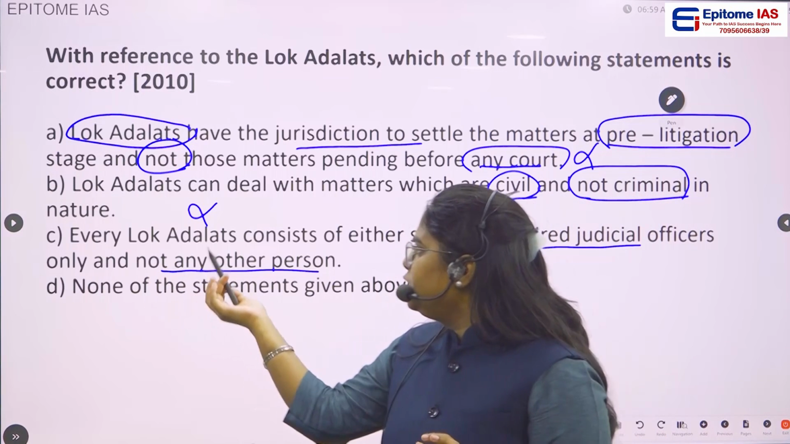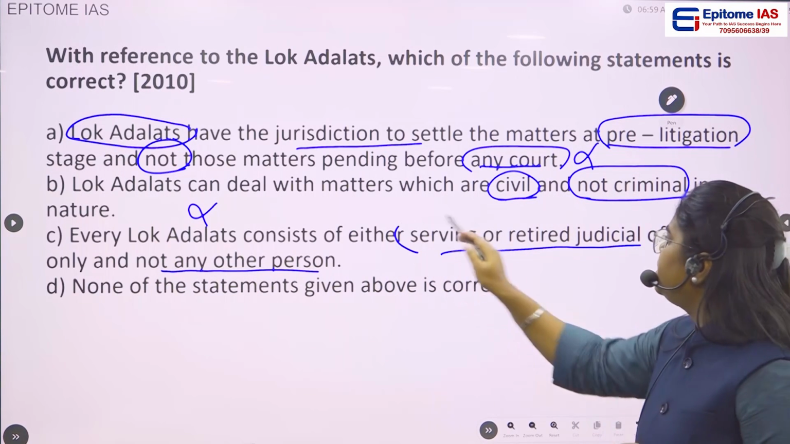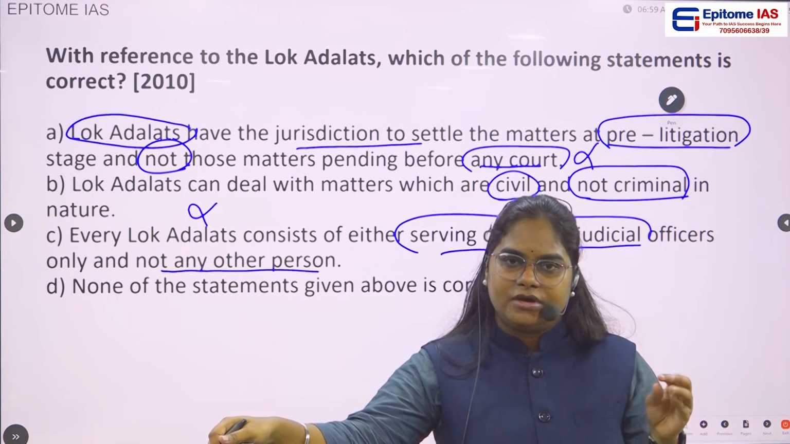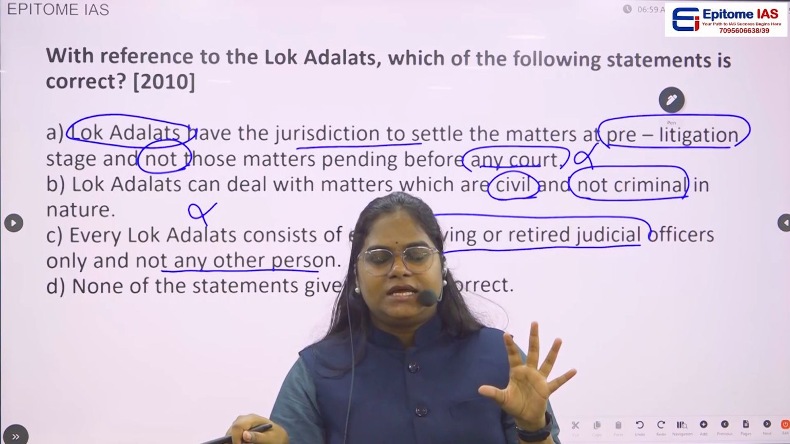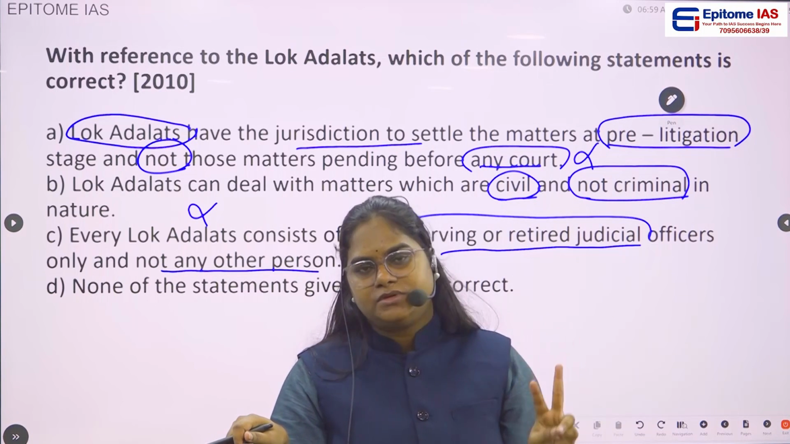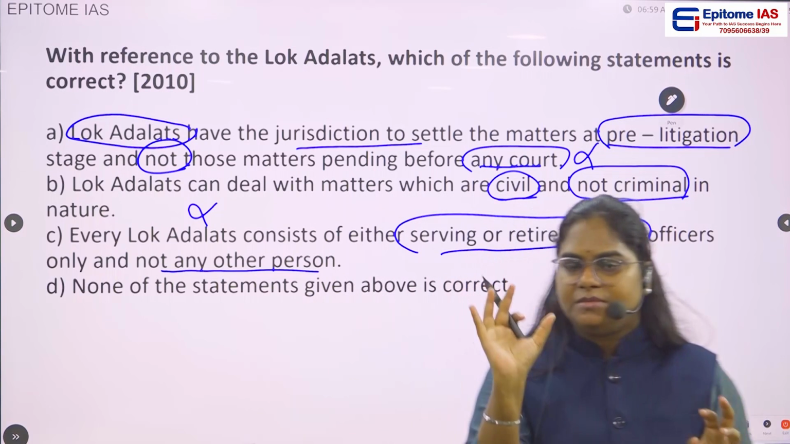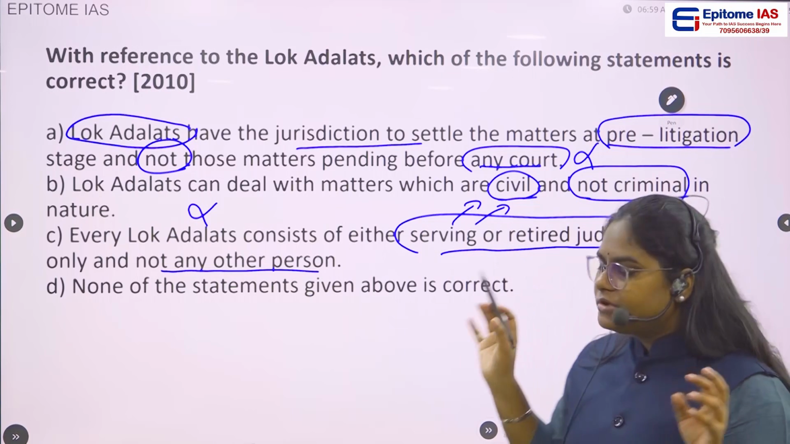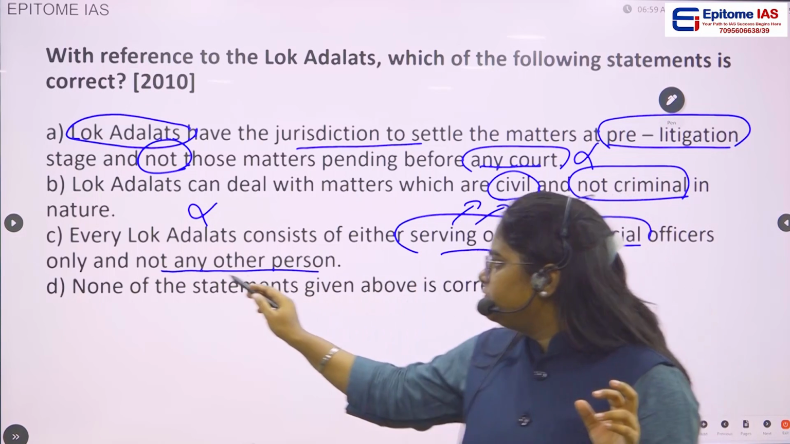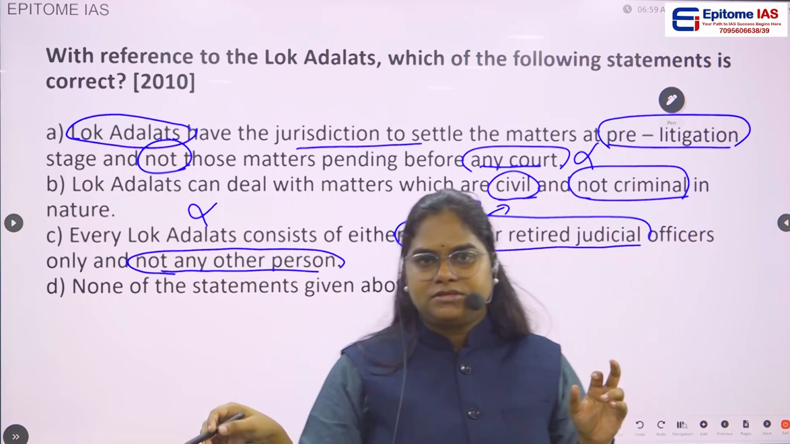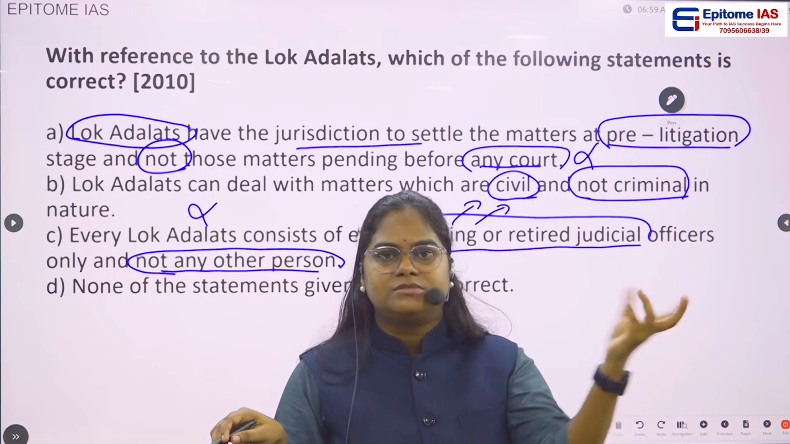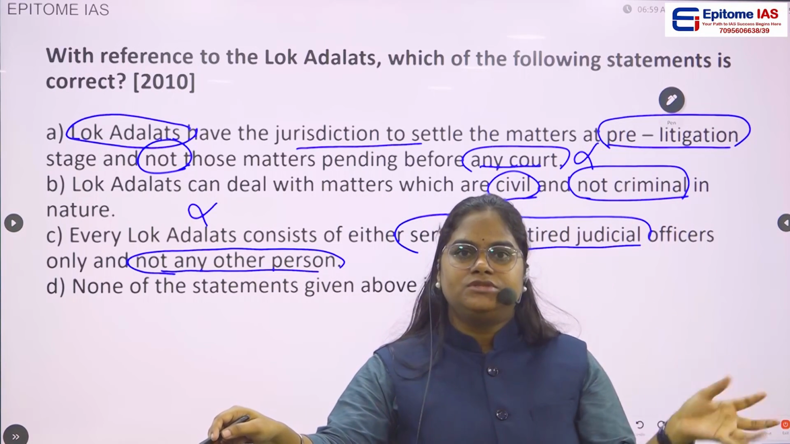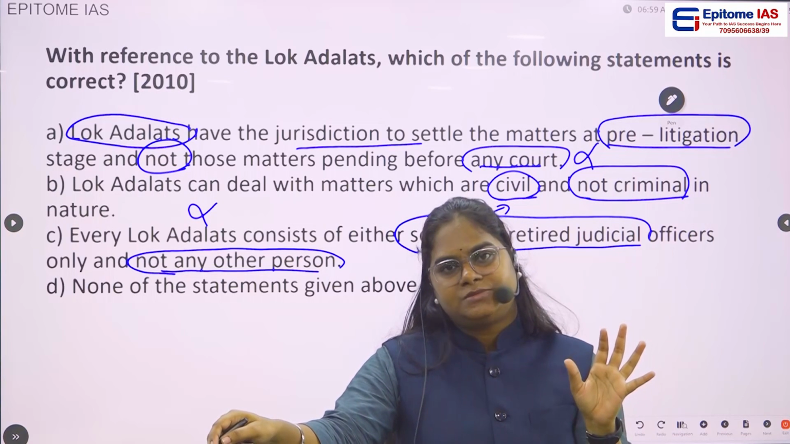Then option C: every Lok Adalat consists of either serving or retired judicial officers and not any other person. Whenever we look at the composition of the Lok Adalat, the bench consists of approximately 3 members. The first two would be the serving or retired judicial officers, but the third one would be any other person. Let us say some person is doing some sort of social service and has some experience in that particular field. This person is also included in the bench.